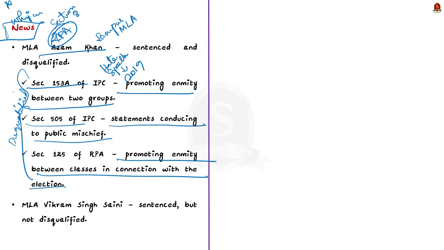Then the other MLA who is convicted but not disqualified is Vikram Singh Saini from Katauli constituency of UP. See, he was sentenced to 2 years imprisonment in connection with the Muzaffarnagar riots case of 2013. However, he has not been disqualified till now. So, because of these 2 cases only, suddenly the question of whether conviction attracts disqualification is in news. So now let us see, when does conviction attract disqualification?